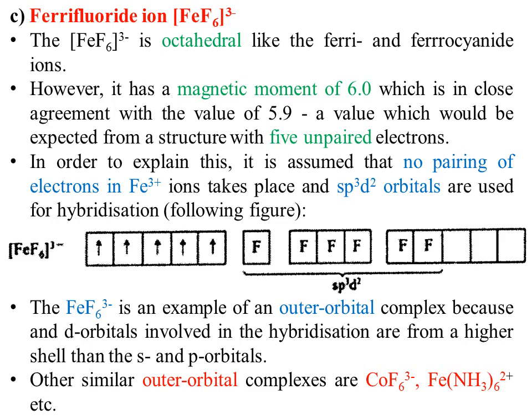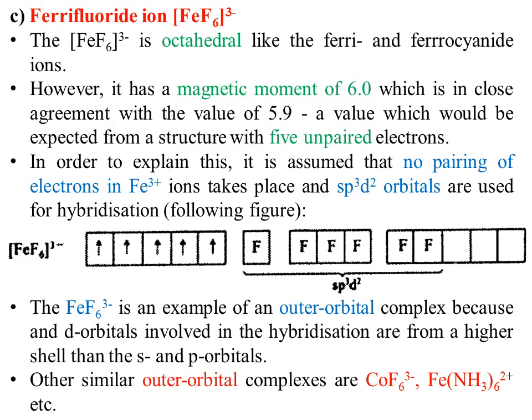As we can see from the orbital level diagram, the d subshell involved in hybridization is 4d. So hexafluoroferrate is an example of an outer orbital complex, because the d orbitals involved in the hybridization are from a higher subshell than that of s and p.